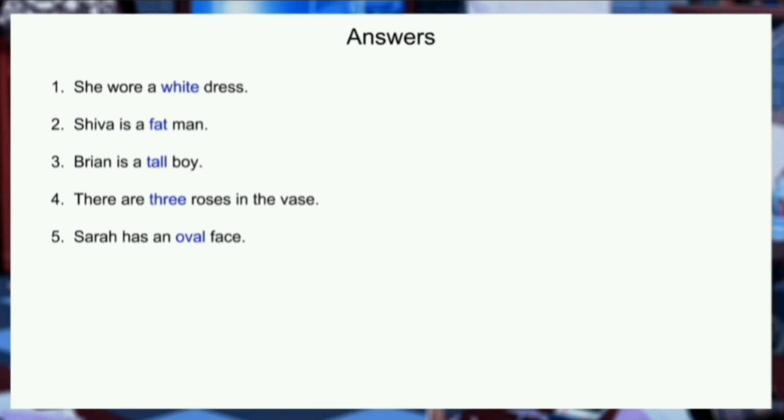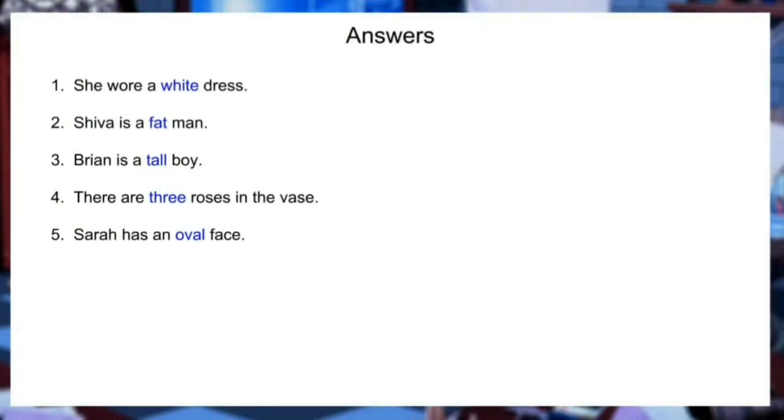Fifth sentence, Sarah has an oval face. Now, oval is a shape. And you know that all shapes are adjectives. So, what kind of a face does Sarah have? She has an oval face. So, oval is an adjective.